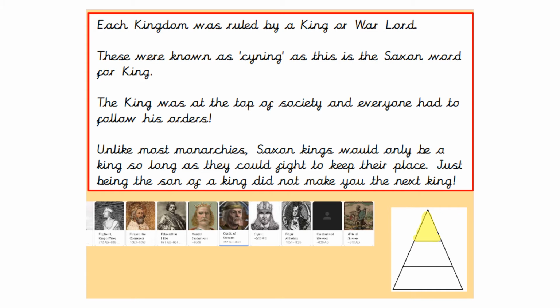So each kingdom was ruled by a king or a warlord. These were known as the Cyning, as this was a Saxon word for king. The king was at the top of the society and everyone had to follow his orders, as you can see by the little triangle down the bottom there.